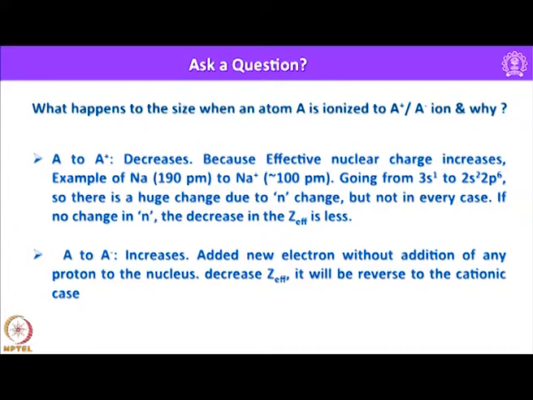Similarly, let us consider the case of A going to A minus. Here it is anticipated that the ionic radius increases. Adding a new electron without addition of any proton to the nucleus will make the nucleus less effective in holding that extra electron. That means the decrease in effective nuclear charge is responsible for increasing the ionic radius of any given atom when an electron is added to it.